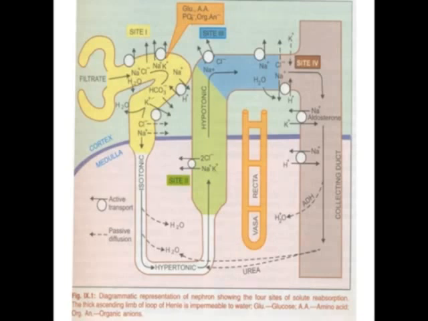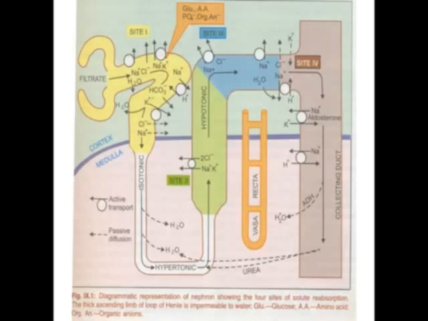So for studying diuresis, we first have to know how urine formation takes place, and in what different parts of the nephron reabsorption of these ions takes place.